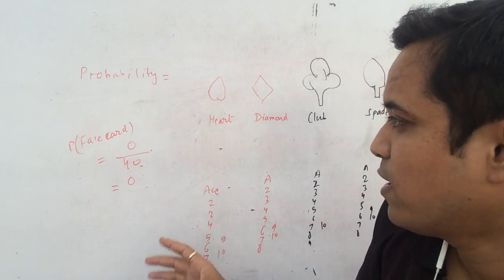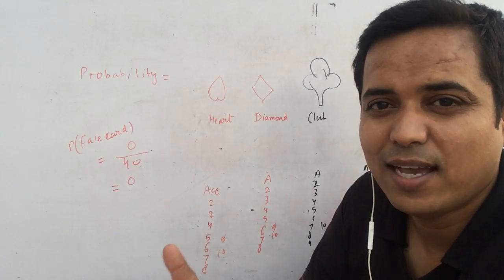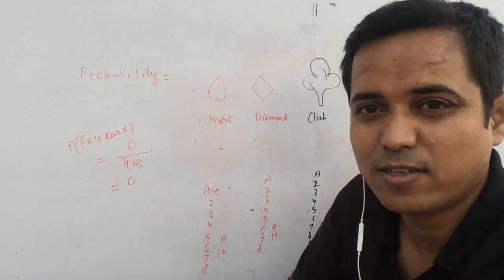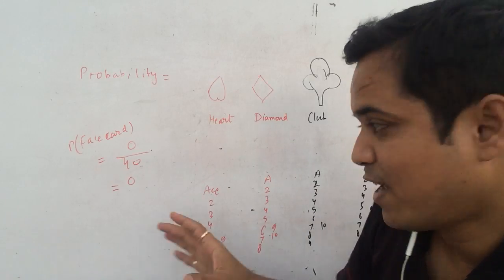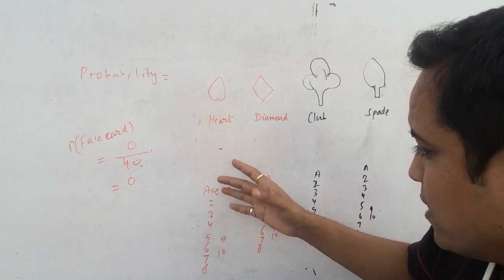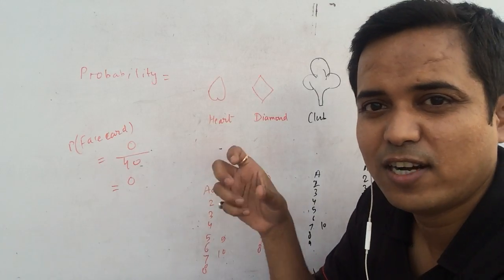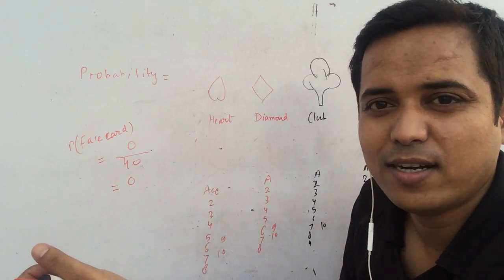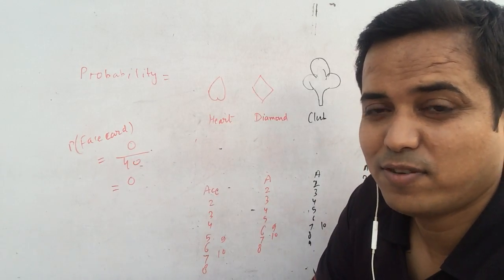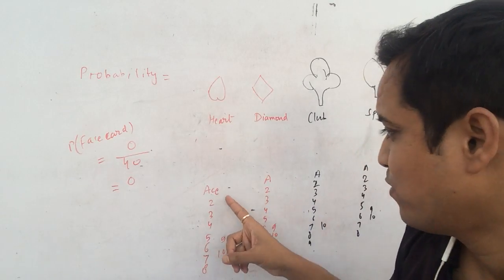If someone asks, have you understood the question? You are given a card and you are told to remove what? Remove all the face cards first. So you have removed them. Now your cards have these numbers, and you are told to shuffle them well. After shuffling, you are told to pick one card from it. If someone asks you to get the probability of getting an ace, you would have ace 1, 2, 3, 4.